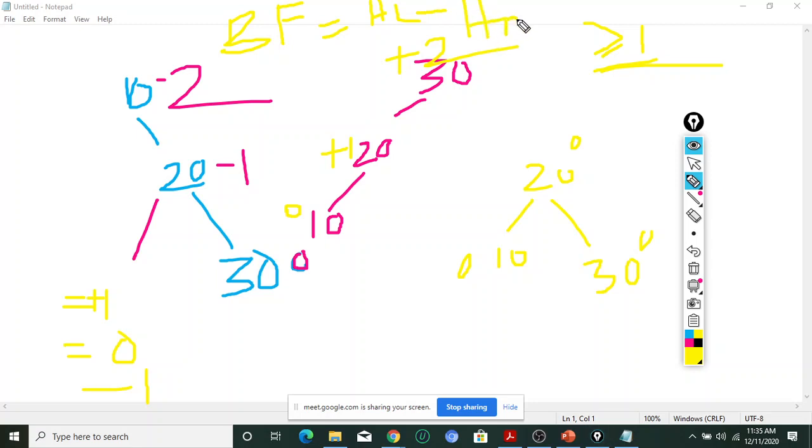So the balance factor is at most 1, or you can say minus 1, 0, or plus 1. Now look at this. Here this is minus 2. Yes or no?